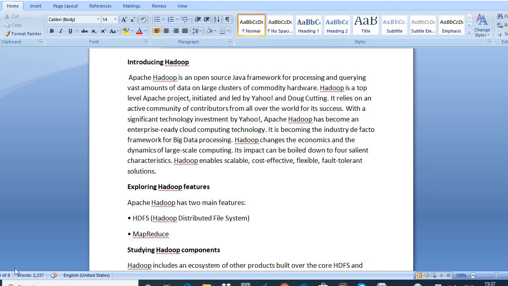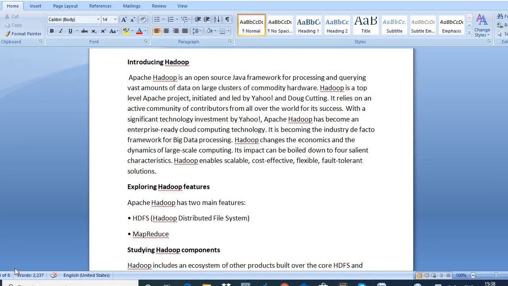Now let's give an introduction about the Hadoop software. Mainly our software uses Hadoop as a database. So R and Hadoop are used together. R has the analysis capability and Hadoop has the storage capability.